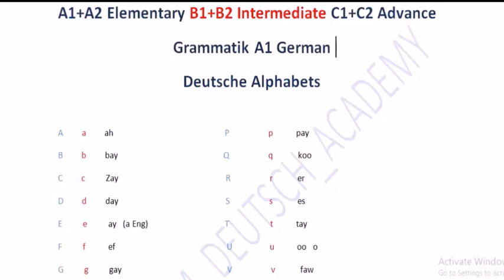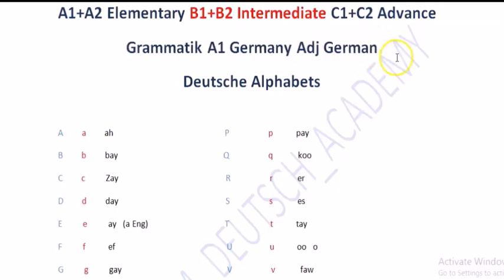Germany is a country, and when we use its adjective form, we say German. In the German language, for this word we use Deutsch.